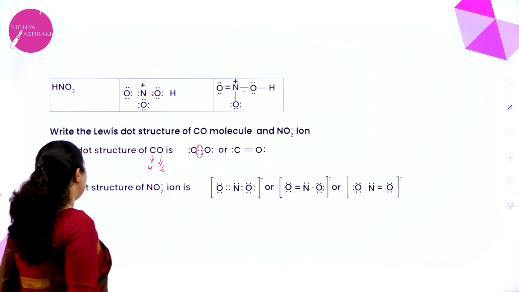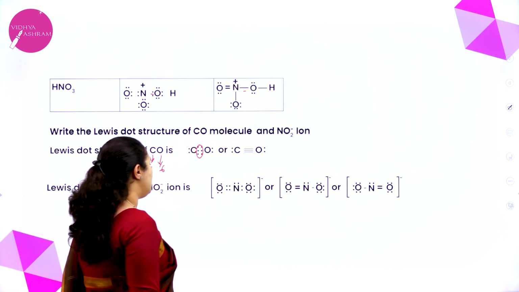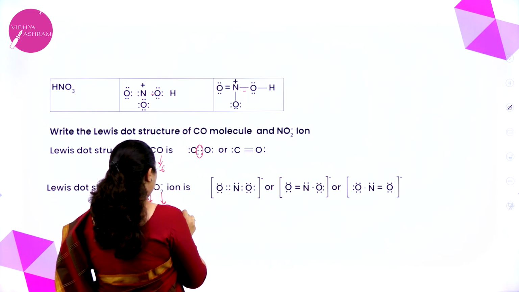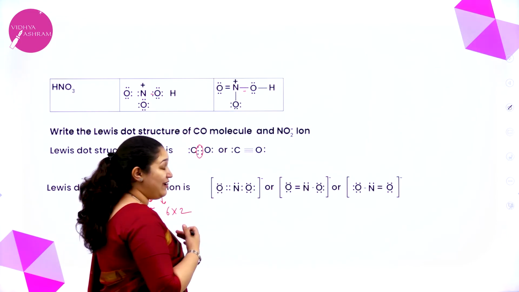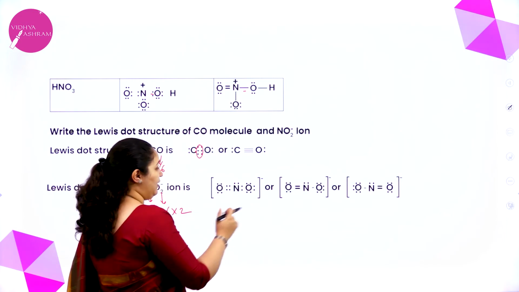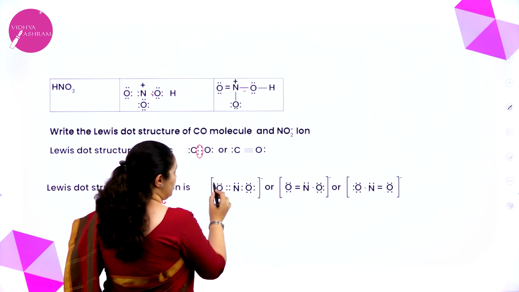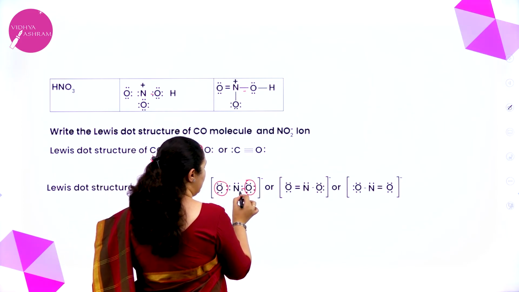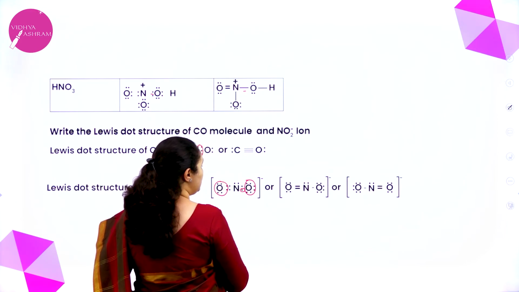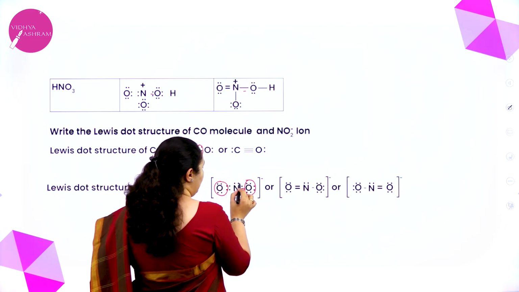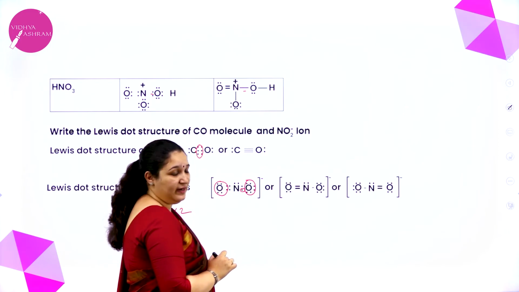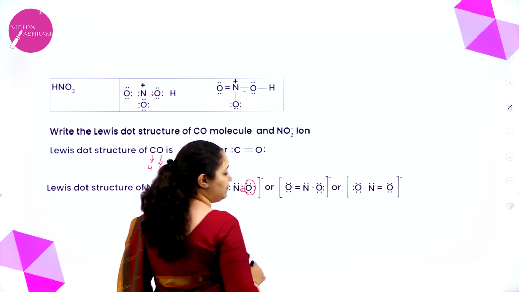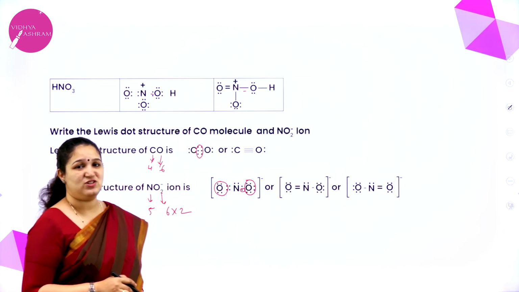Okay. This Lewis dot structure for NO2 minus also we have written. Nitrogen has got 5, oxygen has got 6 into 2, 12 plus 5, 17 electrons which we need to write this way. So 1, 2, 3, 4, 5, 6, 6 electrons of oxygen is written. Here 6 electrons of oxygen plus 1 it has got, so it gets a negative charge, and nitrogen 1, 2, 3, 4, 5. 5 electrons it has. Okay. So the negative charge is because of the oxygen atom which has got 1 extra electron.